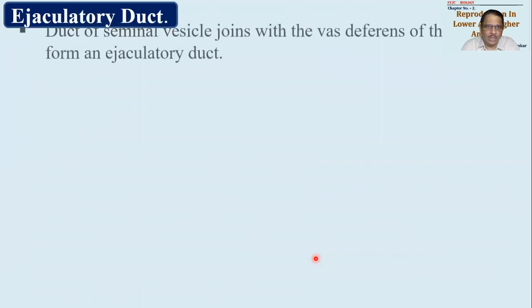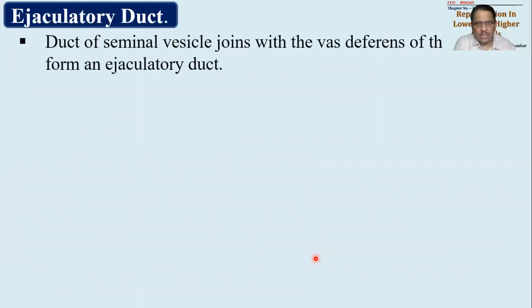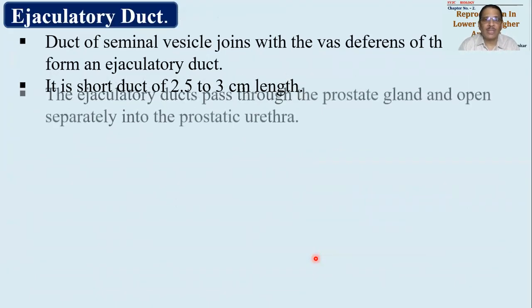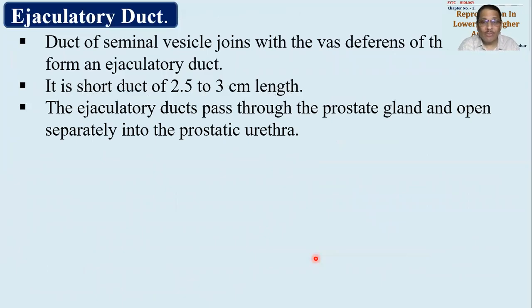Then we have to consider ejaculatory duct. So it's a small duct of around 1 inch in length, 2.5 to 3 centimeters in length, means 1 inch in length. This duct is formed by the fusion of duct of seminal vesicle and duct of vas deferens. So vas deferens coming from testis and seminal duct coming from seminal vesicle. Both of them, they will fuse together so as to form ejaculatory duct. This ejaculatory duct will be coming from either side of the body, मतलब left side or right side से आएंगे, and both of them are opening into urethra. This part of urethra will be called as prostatic urethra.